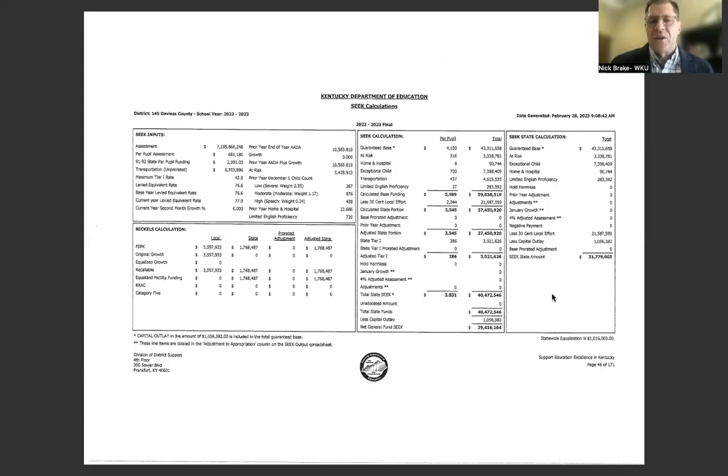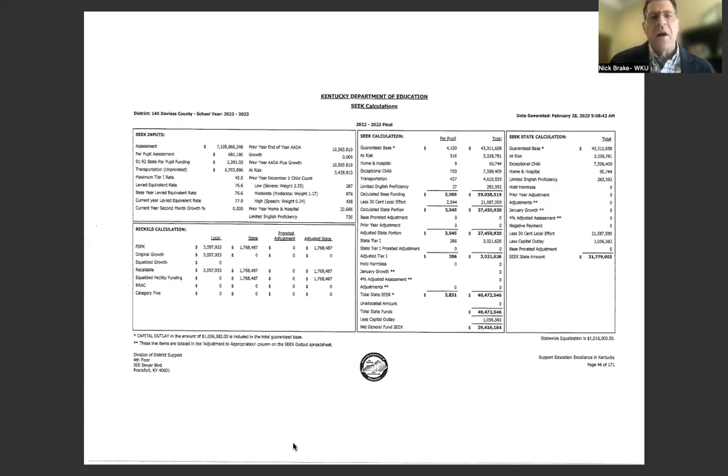And so that is a good way to understand a little bit about how this district is funded. You can see the overall state calculation, and subtracting out the calculation for the 30-cent local effort and the capital outlay, it ends up that the school district has about $31.7 million to spend for the educational costs of their students.